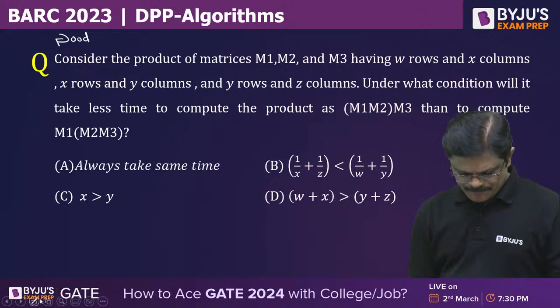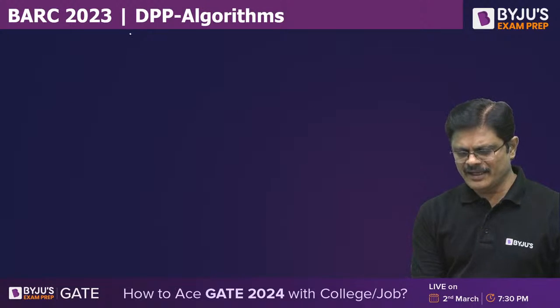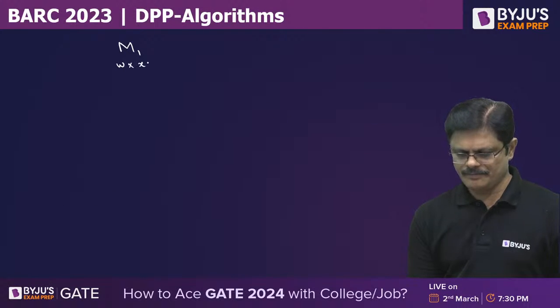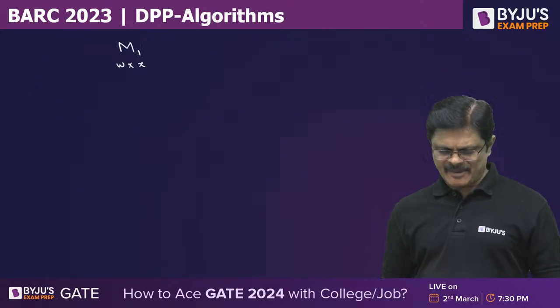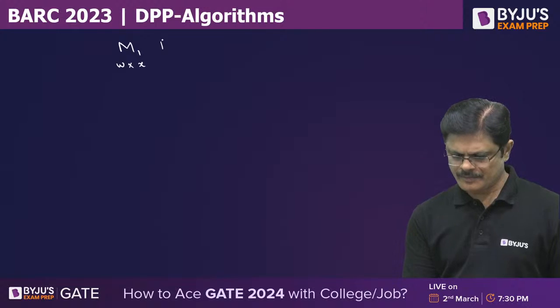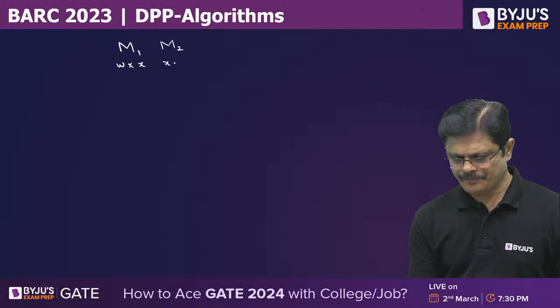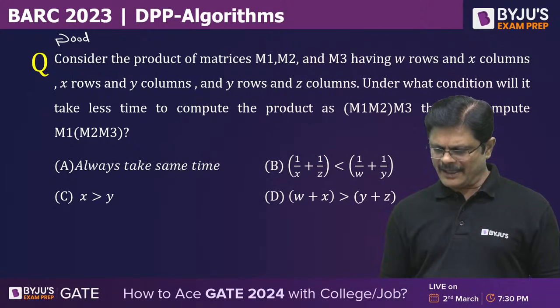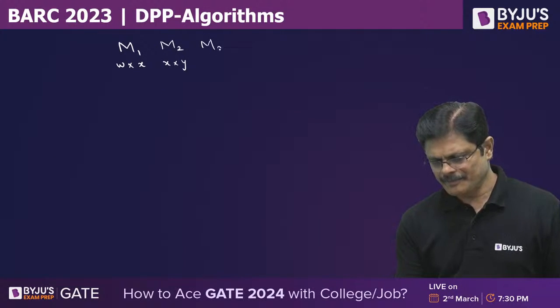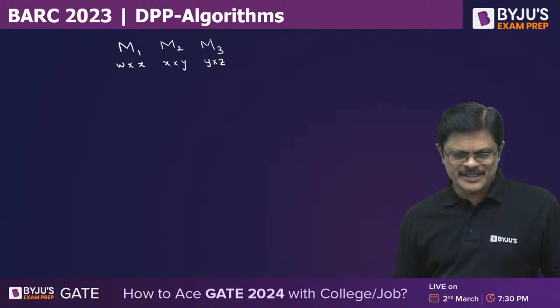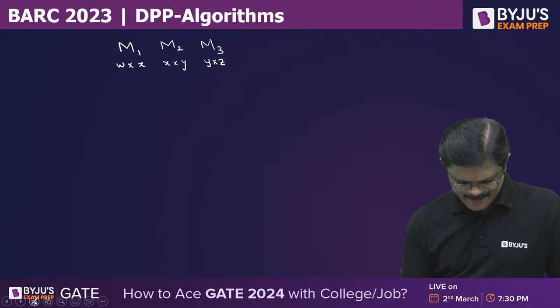Now let us solve this problem. M1 is a W by X matrix. M2 is an X by Y matrix, and M3 is a Y by Z matrix. Okay, Shyam says C, Tamil Selvi says D, let us see.